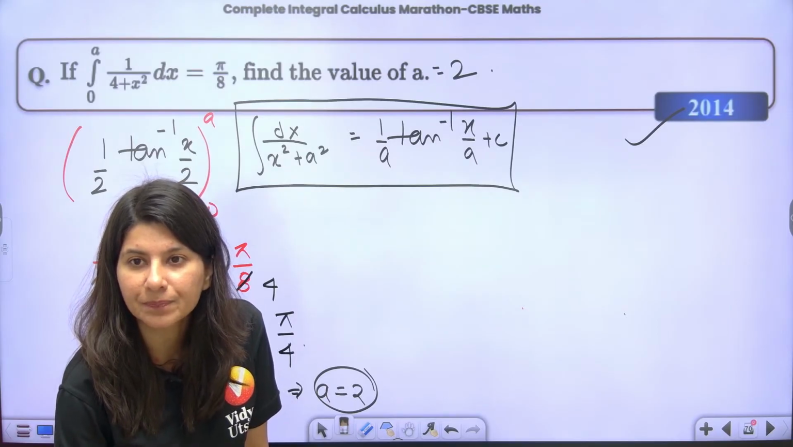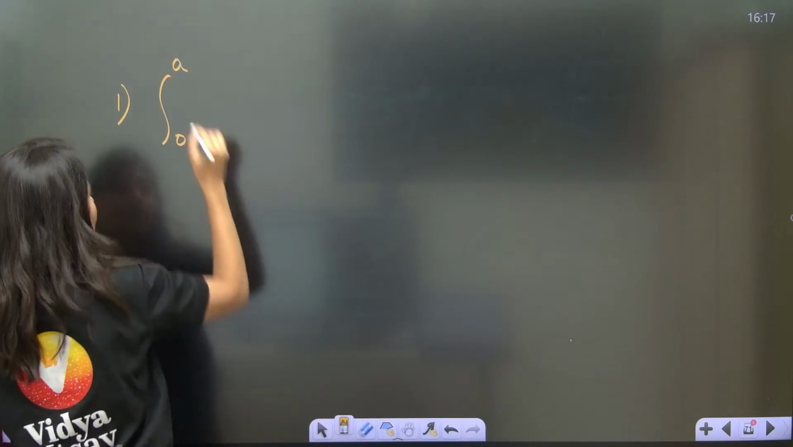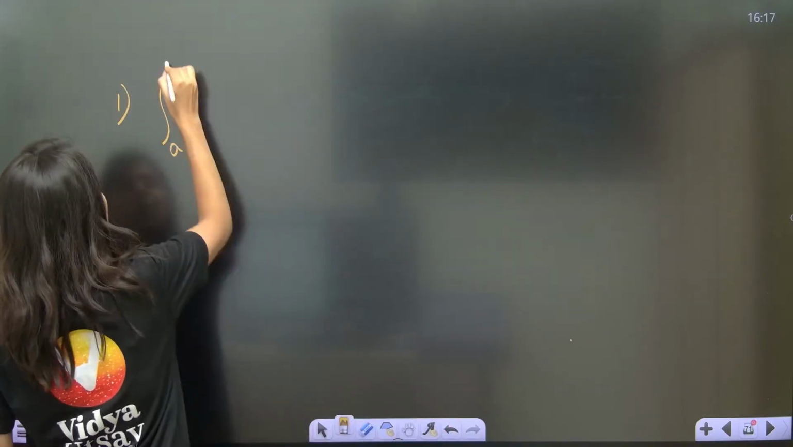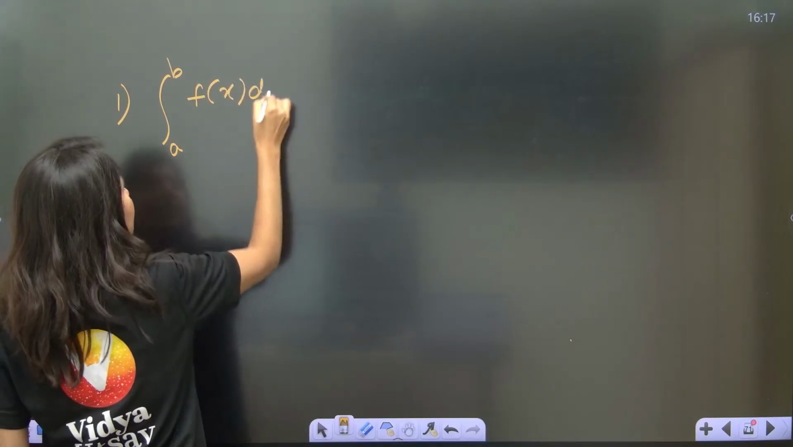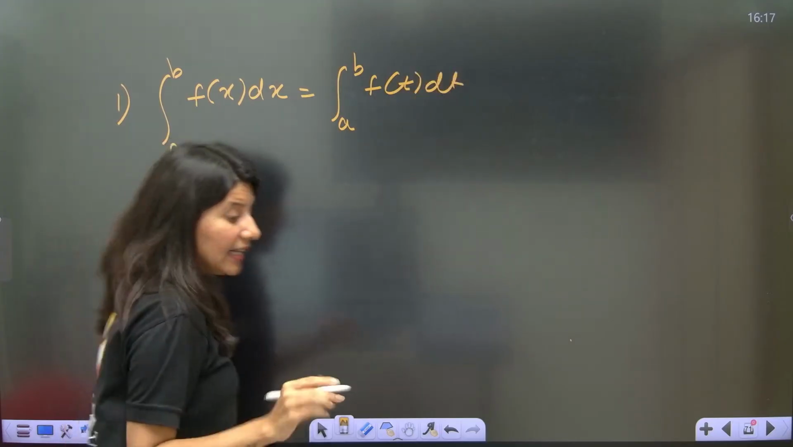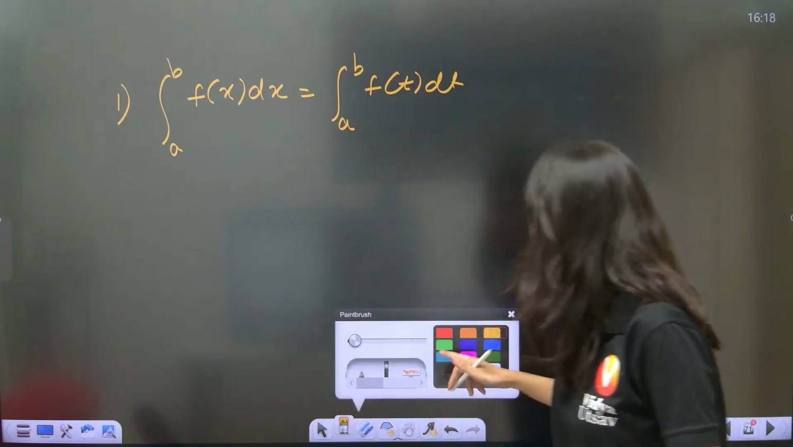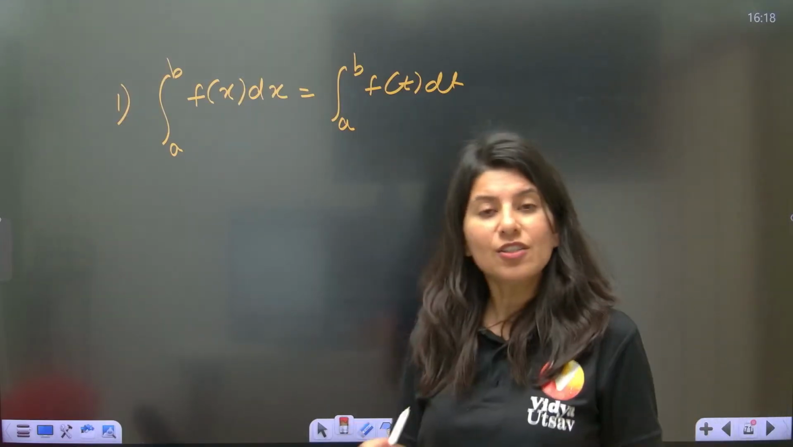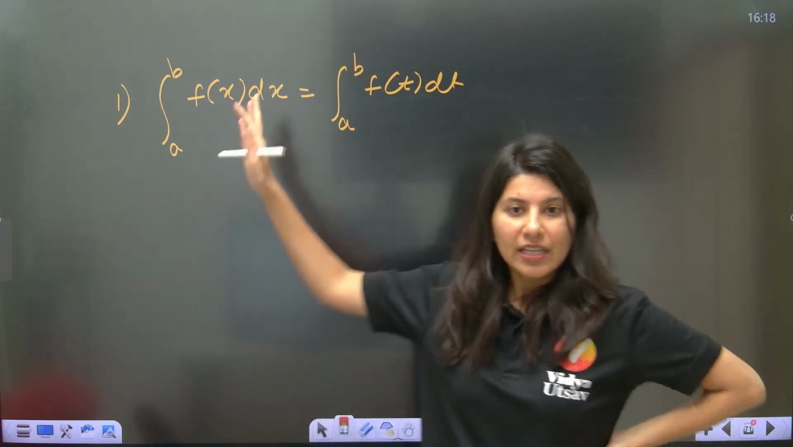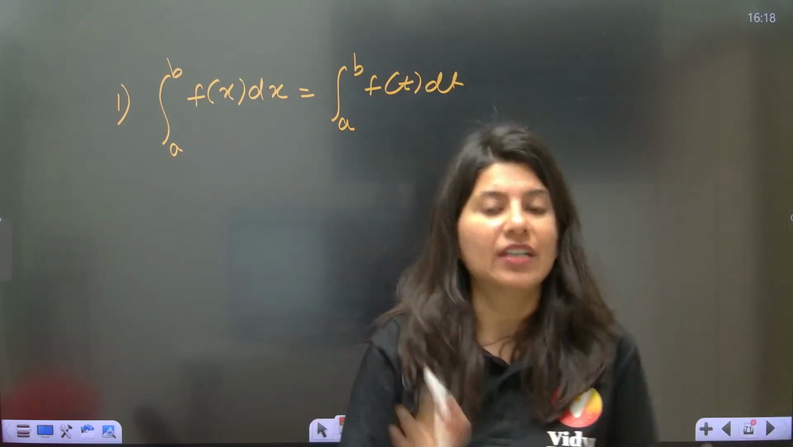Now one property. Let me talk about a couple of properties of definite integration. Property number 1 is what? Integral a to b f of x dx is equal to integral a to b f of t dt. That means, if I talk specifically about definite integration, you can change the variable at any given point. If it is x, you can change it to t, you can change it to y, but not in indefinite. Indefinite means it's not allowed.